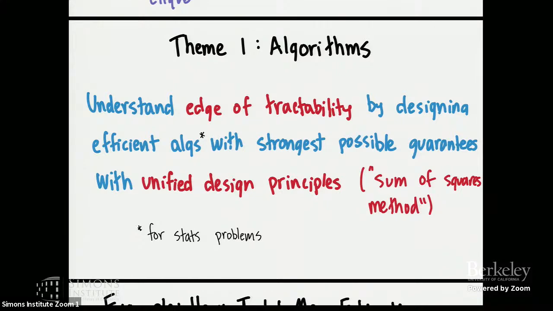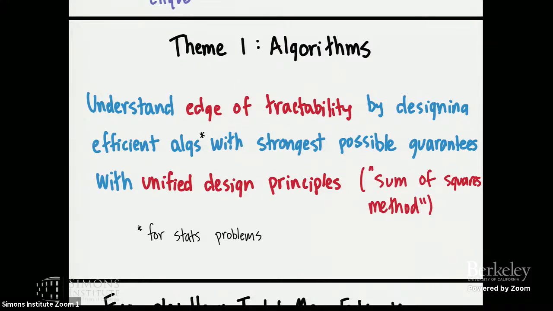The first theme is algorithm design, where the goal is to understand where the edge of tractability lies by designing computationally efficient algorithms for statistics problems with the strongest possible provable guarantees. And ideally to do so using unified algorithm design principles. The set of algorithm design principles that I think about a lot goes under the name the sum of squares method. It's a way to utilize powerful convex programming techniques coming from mathematical optimization to solve statistics problems. And that's something I'm happy to talk to you about. It's seen a great deal of use in algorithm designs for computational statistics over the last 5 years or so.